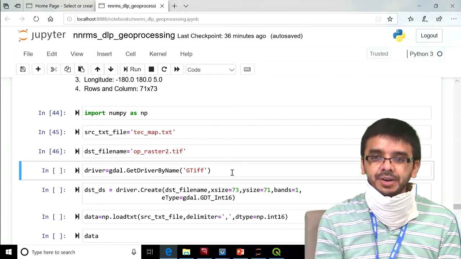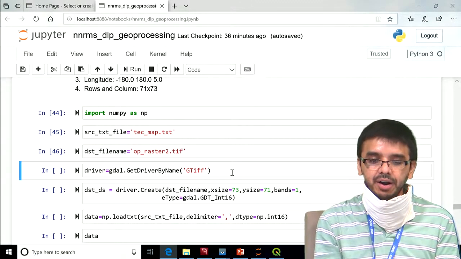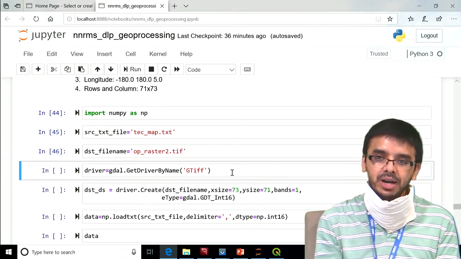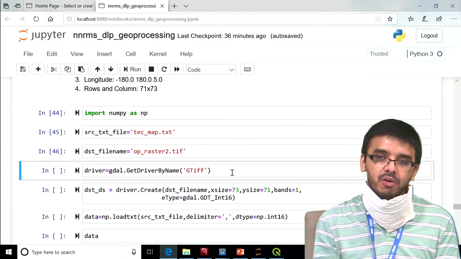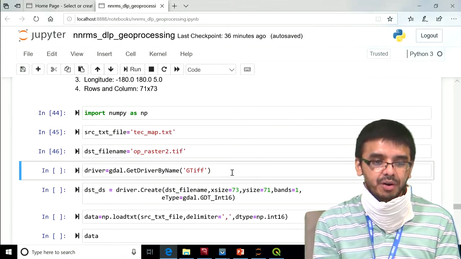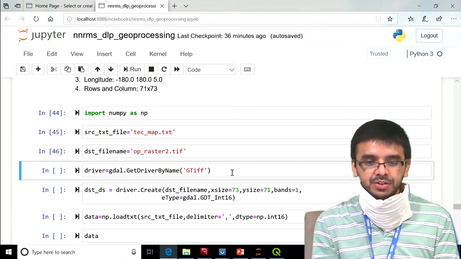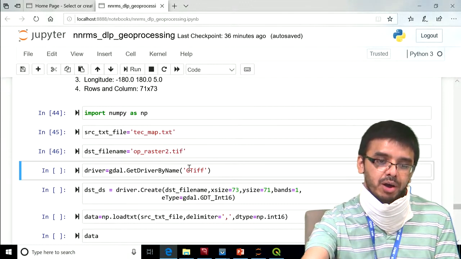Now for creating a GeoTIFF file, first we need to create a driver for that particular format. For GeoTIFF we need a different driver, and for IMG format it will be a different driver. So first, driver is equal to GDAL.GetDriverByName.